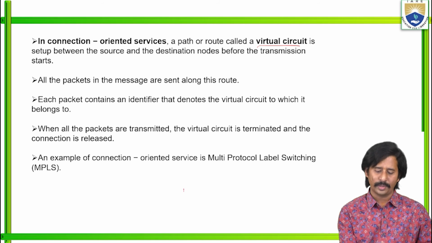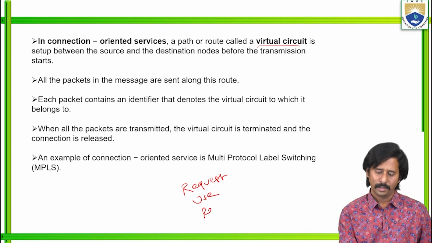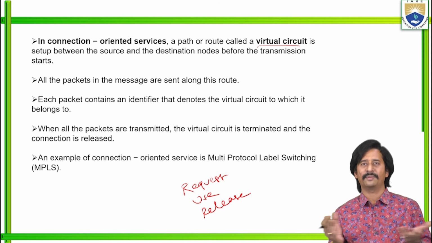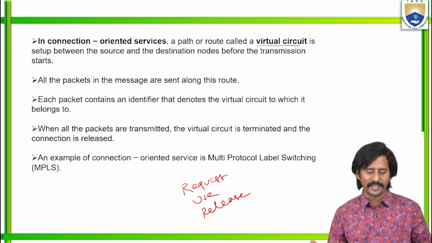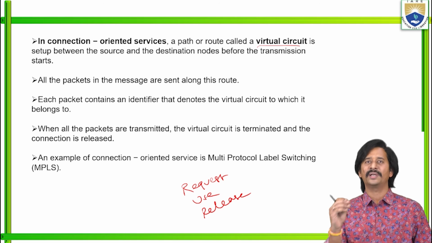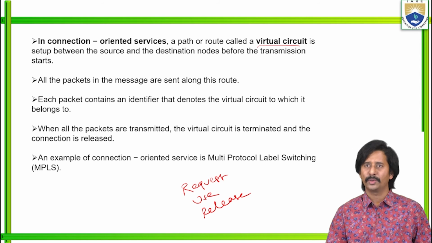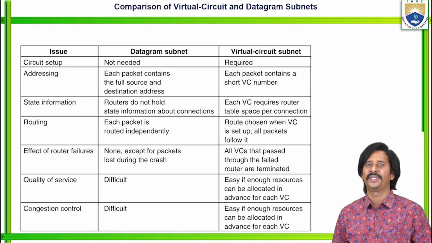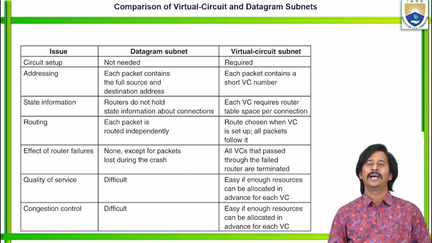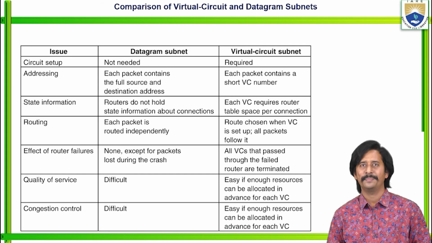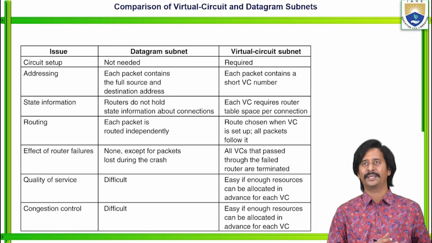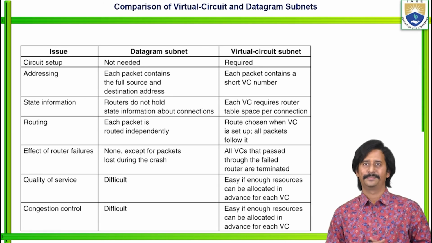So that's why in case of connection oriented services, it is request, use, release. When all the data packets are transmitted, that means our work is completed, then the virtual circuit is terminated and the connection is released. The best example for connection oriented services or virtual circuits is multi-protocol label switching. And the last topic is the comparison of virtual circuit and datagram subnets. That means comparison of connection oriented service and connectionless.